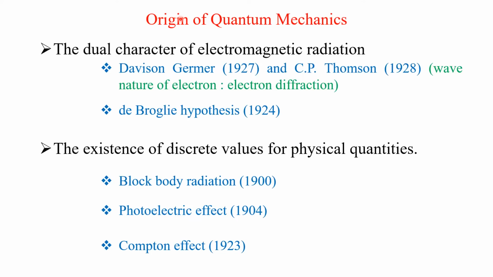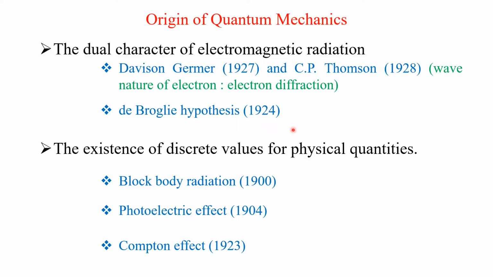Now we will spend two or three minutes to find the origin of quantum mechanics. The first origin of quantum mechanics is the dual character of electromagnetic radiation. For example, Davisson and Germer, and Thomson, during 1927 and 28, found the wave nature of electron. Of course, electron is a particle, but it behaves like waves. They did the experiment and found electron diffraction.